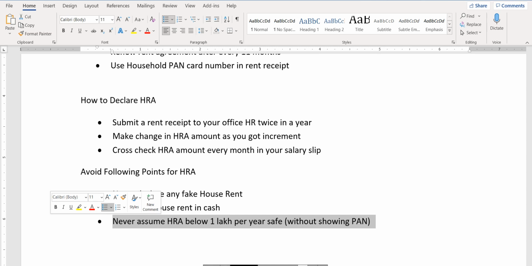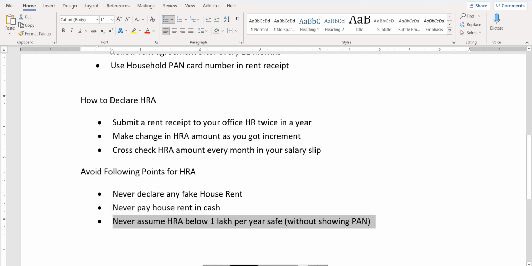Let me tell you one thing: that can harm you. Do not do any fake thing in this. Whenever the government catches you, they will take a heavy penalty from you. So never tell a lie to the government.